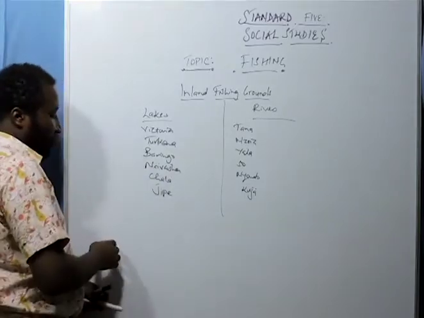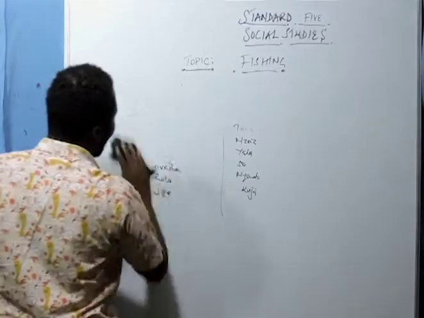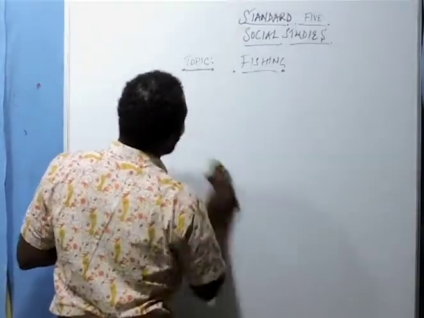We also have fish rearing, which is the keeping of fish, or fish farming.